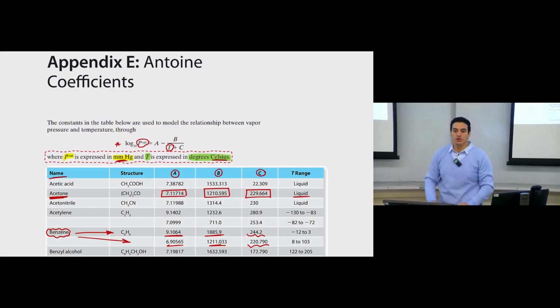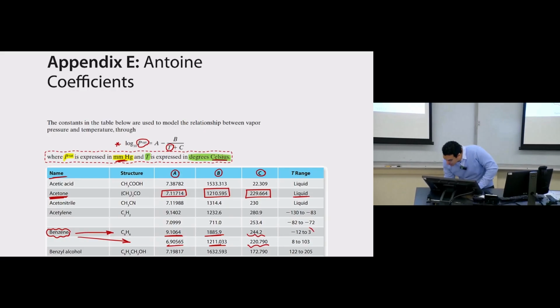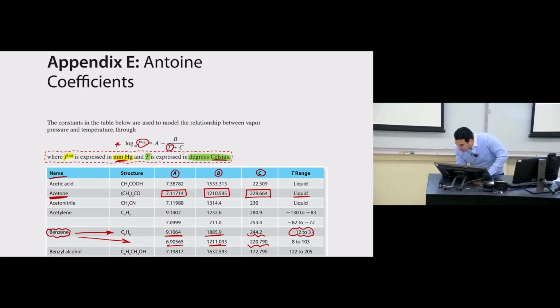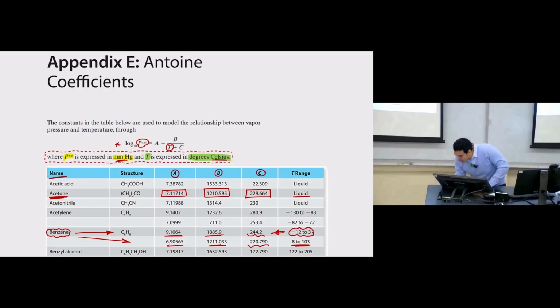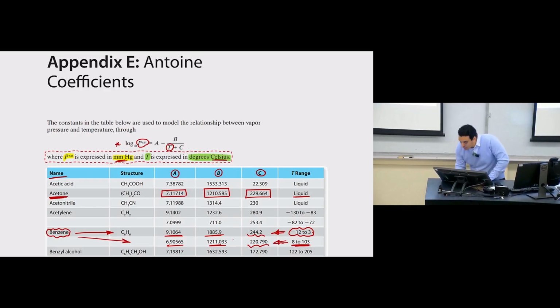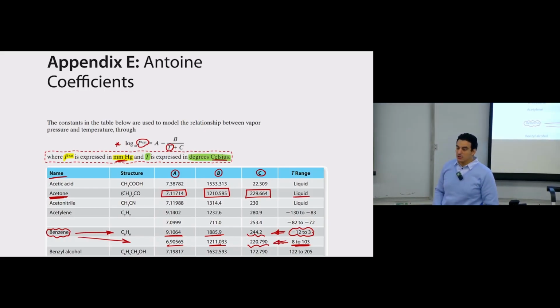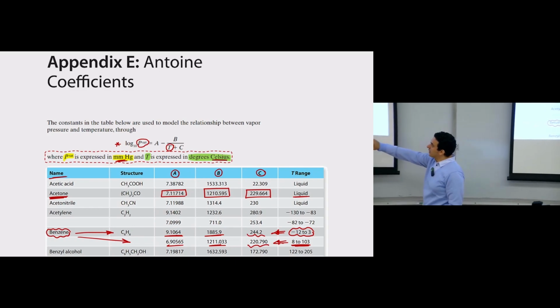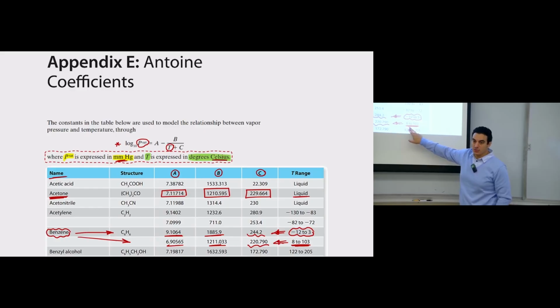So which row will you use? Based on the temperature you have in the equation. If the given temperature lies within this range, then this will be the row that we will use. If the given temperature lies within this range, then this will be the row, or the values of A, B, and C, that you will use. So this is the statement that we said: the values of A, B, and C are valid within a certain range of temperature.